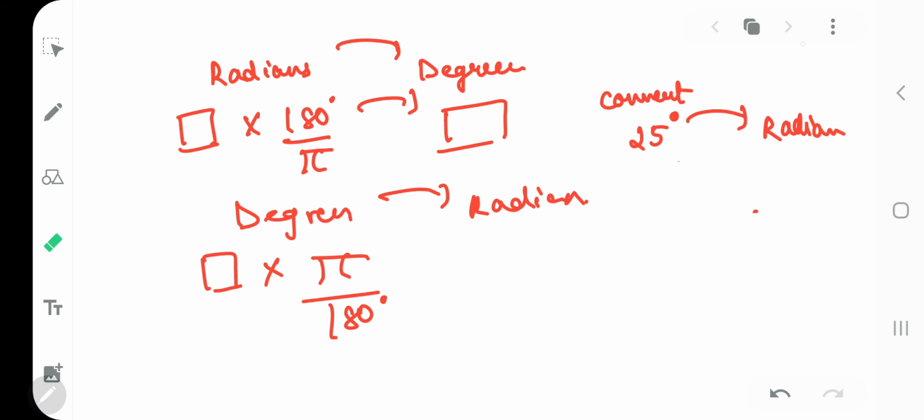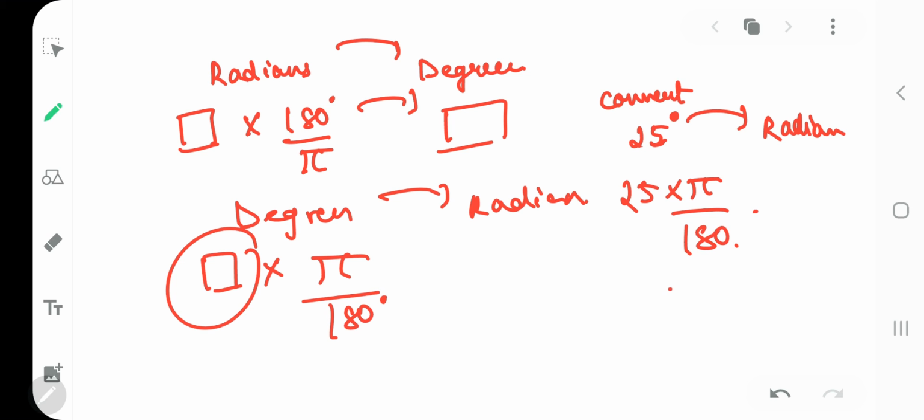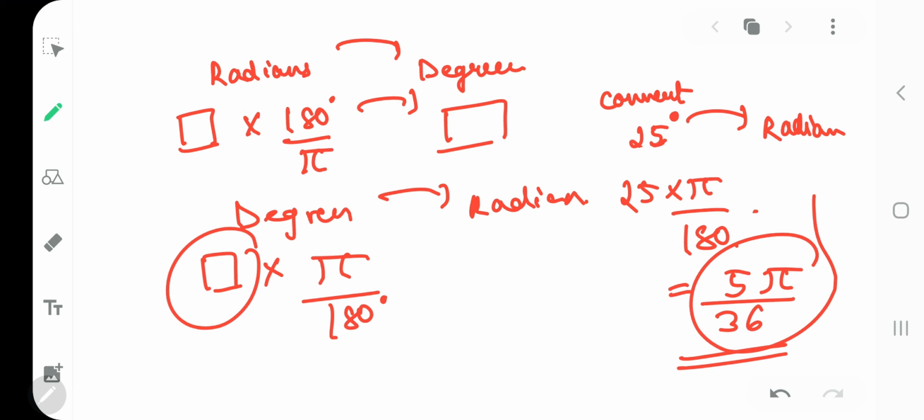Is that clear? So my dear kids, if I give you degrees to convert into radians, suppose I have given you 25 degrees, you have to convert it into radians. So what will you be doing? As I said, if you want to convert degrees into radians, you just multiply by pi by 180. And once you solve this, your answer will be 5 pi by 36, and that is your radian. So you have converted your 25 degrees into radians. Is that clear?